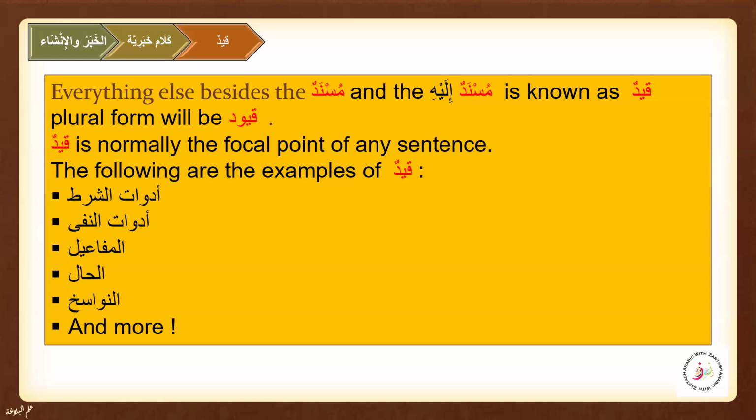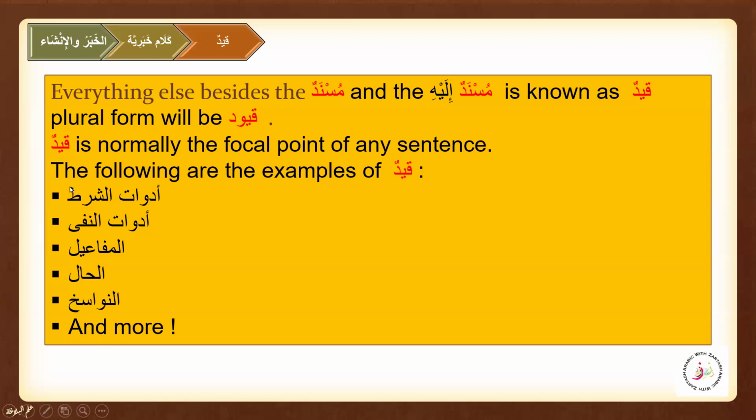It is a restriction in Balagha that deals with whether a meaning is left broad or specified in the speech. So we have Itlaq, when we have just the Musnad and Musnad Ilay, and then we have Taqyid when we have quyud in the sentences. So quyud is when the jumla comprises the Musnad and Musnad Ilay and something else that is related to both, or to any one of them.